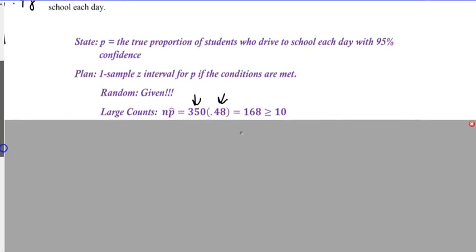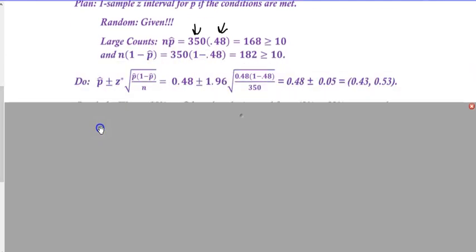Now comes the math. So you just have the formula. It's P plus or minus Z score. Now where did that 1.96 come from? It comes from our blue manual that tells us that for a 95% confidence interval, we use 1.96 for Z. And then we just plug in our numbers. Here's P, 1 minus P, and N. And that gives us 0.48 plus or minus 0.05. And that's a range of between 0.43 and 0.53. So between 43 and 53%.